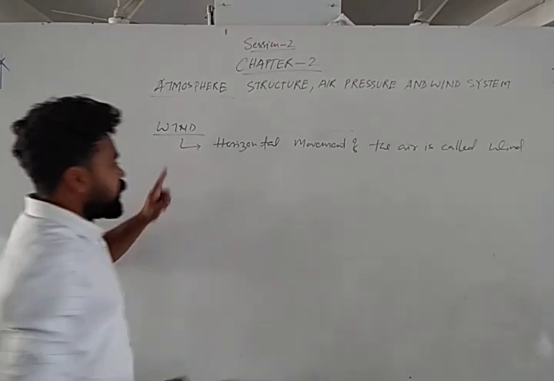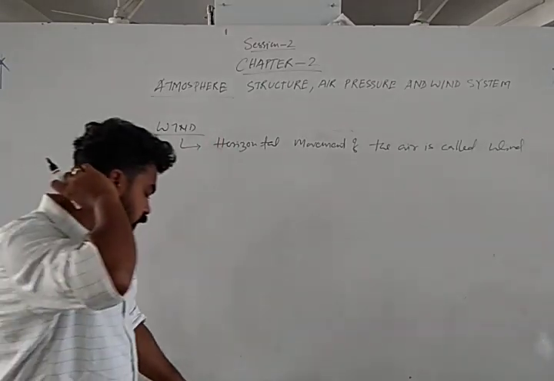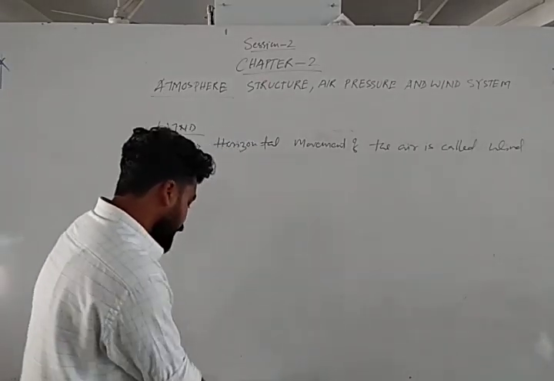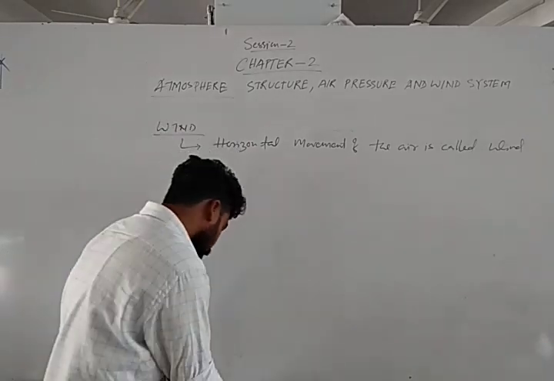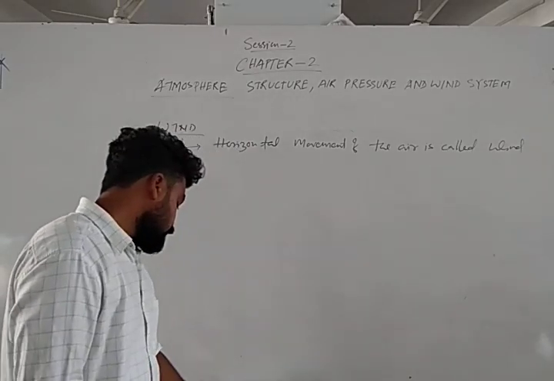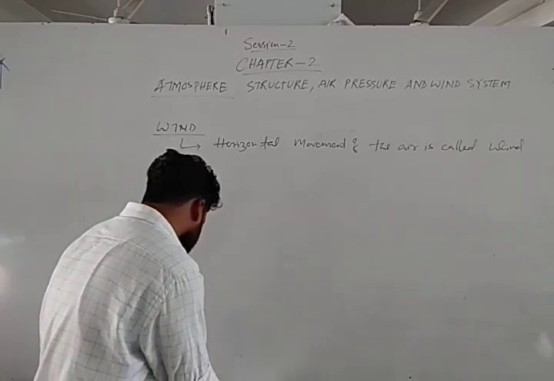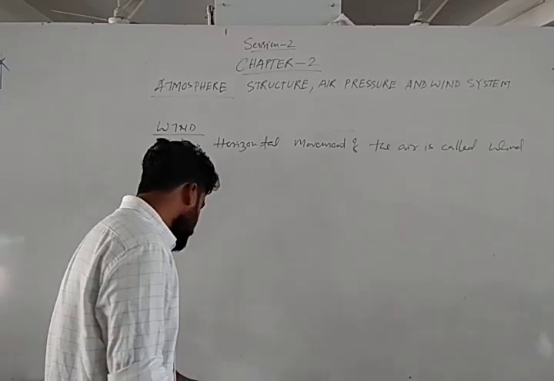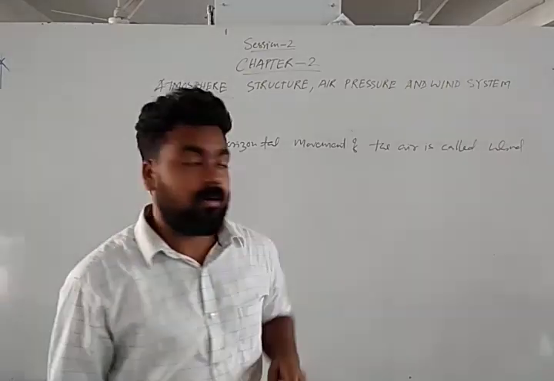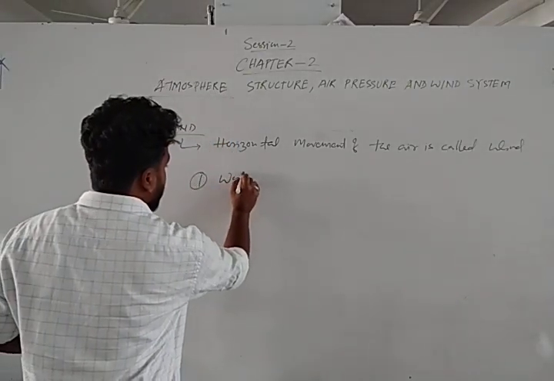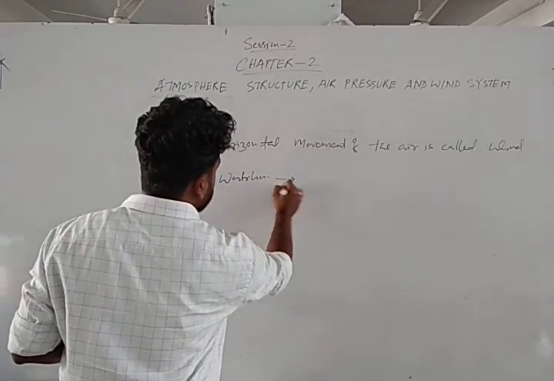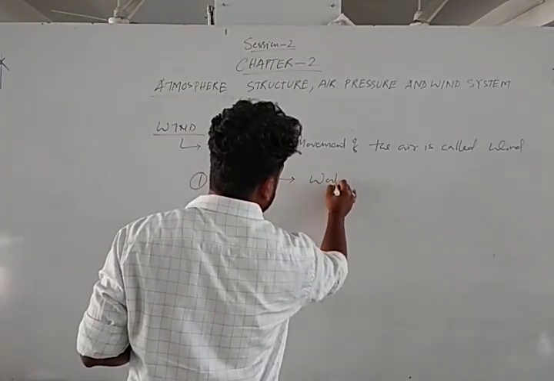There are some permanent winds, that is, westerlies, which means the wind comes from the western direction.